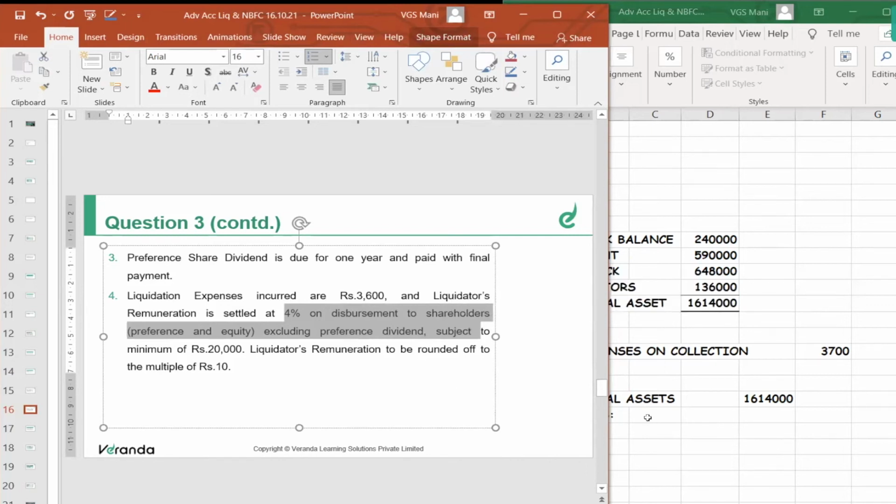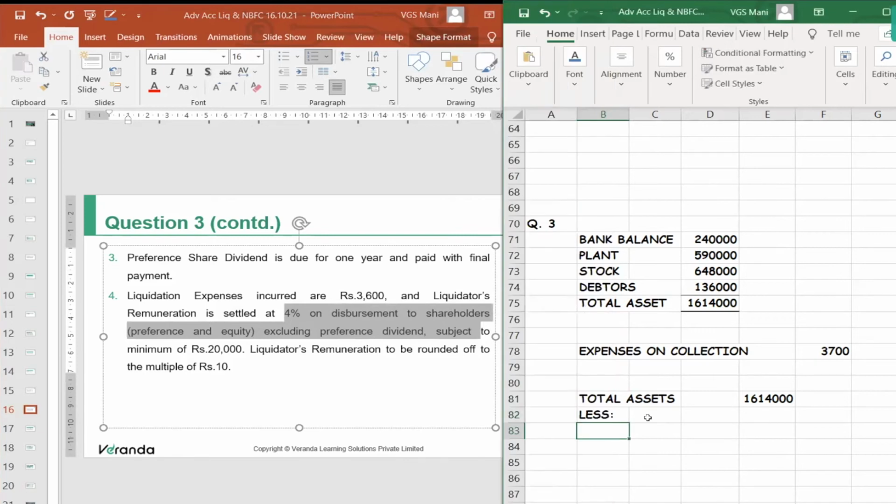Liquidation expenses 3,600. We can even add this collection expenses along with the liquidation expenses, or you can record debtors after deducting this 3,700. So 3,600 plus 3,700.